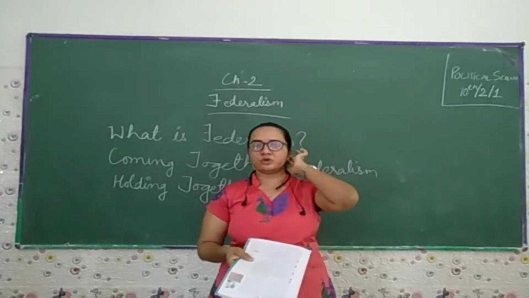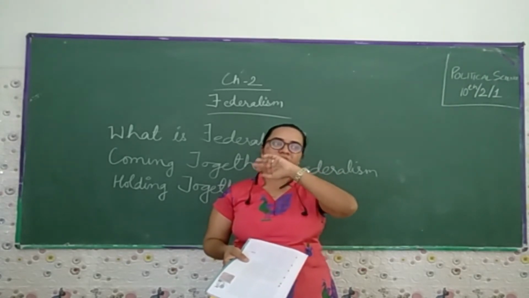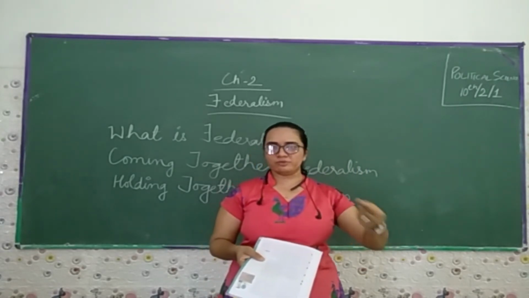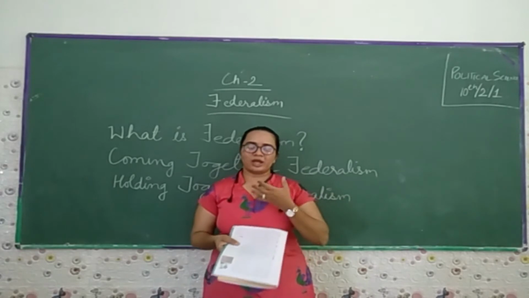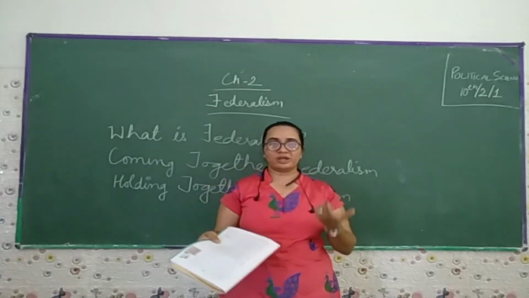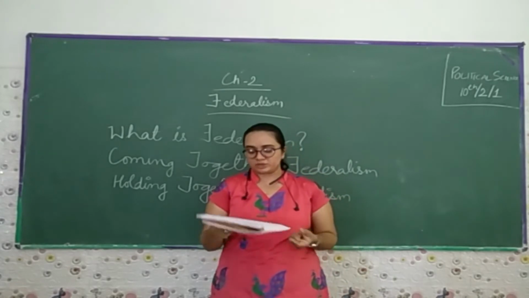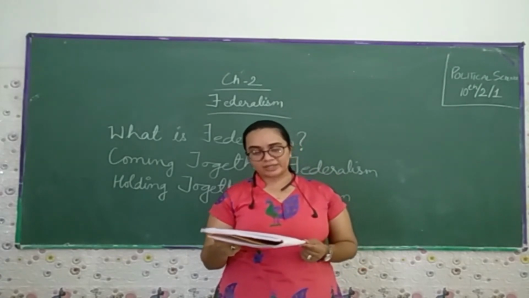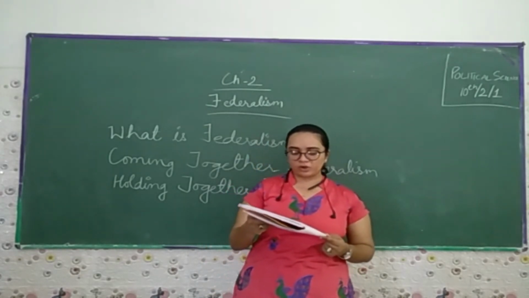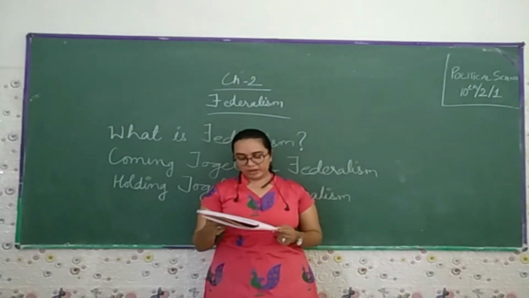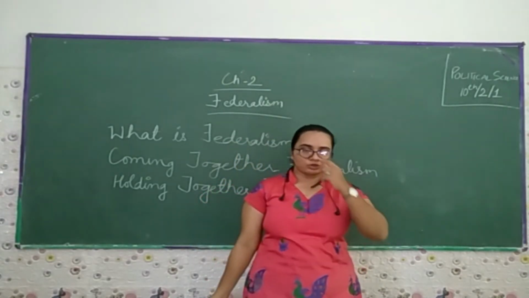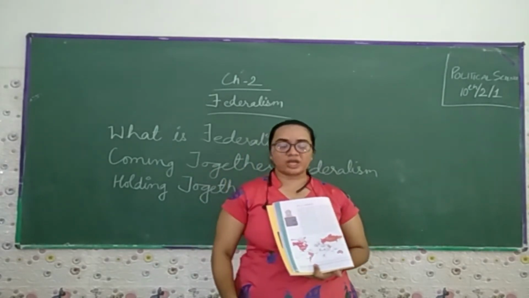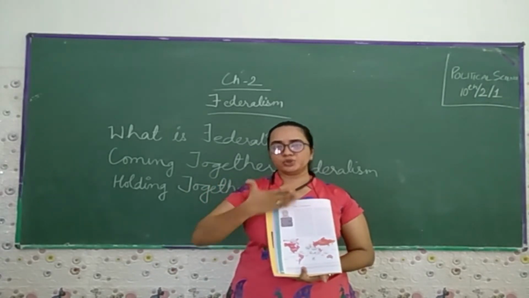Now we are thinking about sovereignty. Our country is considered sovereign and secular, where we give respect to each and every religion, irrespective of the state you belong to, the gender, the race, the creed, everything. We give equality, freedom, and the freedom to express views. This type of coming together federalism includes the USA, Switzerland, and Australia. In this first category of federation, all the states usually have equal power and are strong vis-a-vis the federal government. Like in this map, these countries have equal power for all the governments.